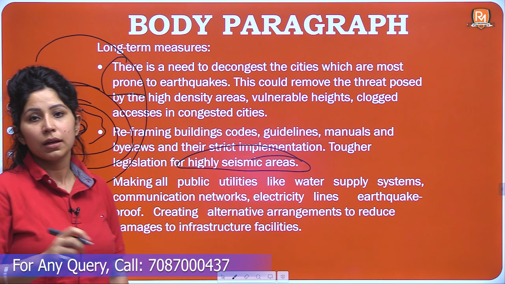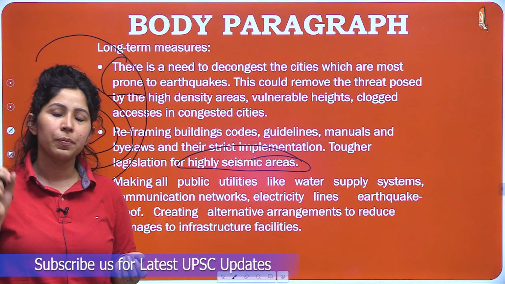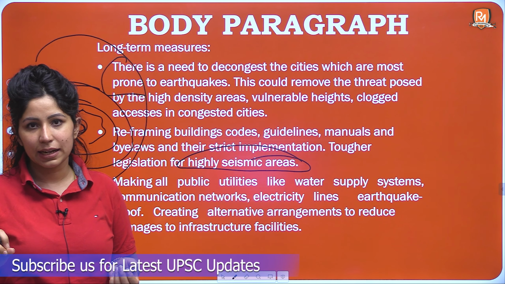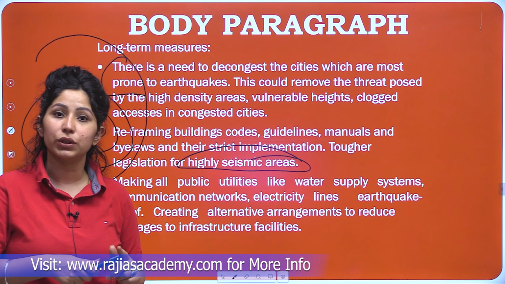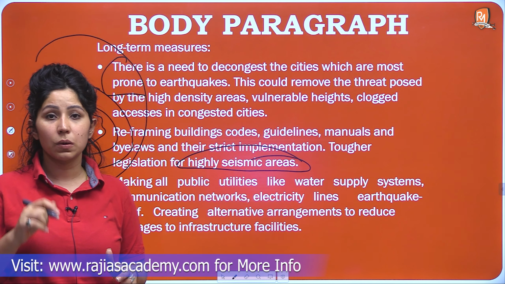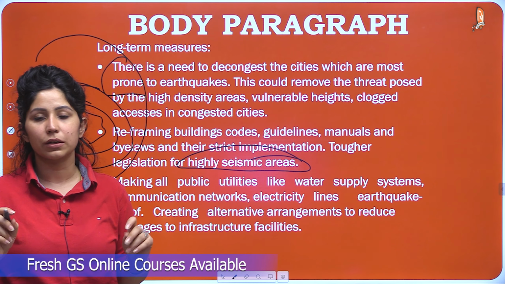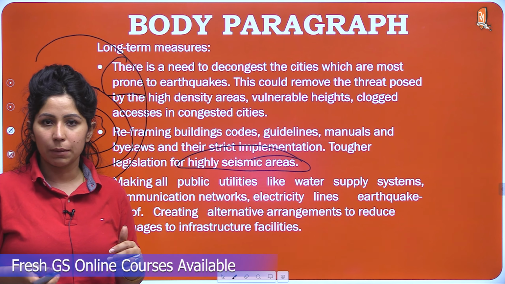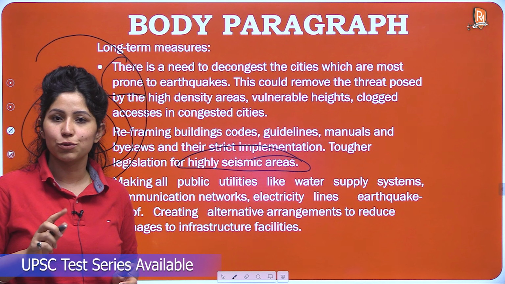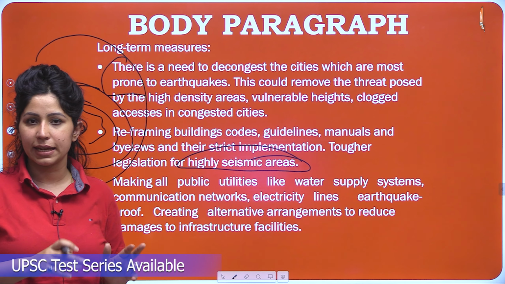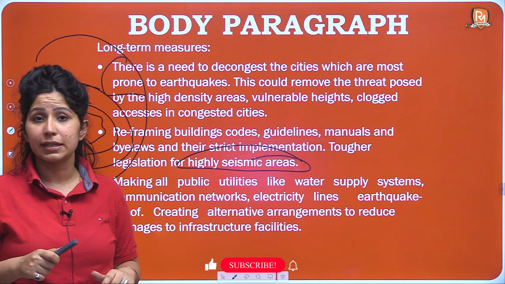So many times a dam is constructed, and after the dam is constructed, a very bad earthquake hits that area. This is very prominent as seen in the case of Himachal Pradesh and Uttarakhand, especially Uttarakhand. So an earthquake hits later, and then the government gets to know that no, this wasn't supposed to be developed. So that mapping and environmental impact assessment has to be carried out very efficiently for all these areas, for all the projects, whether they are coming from the government side or from the private sector side.